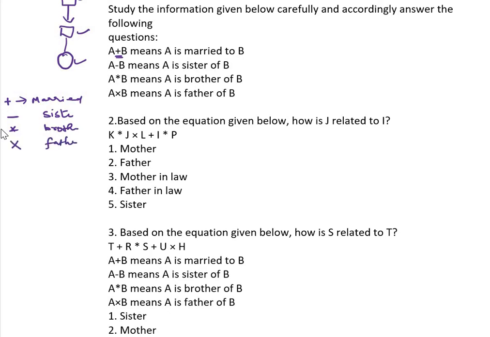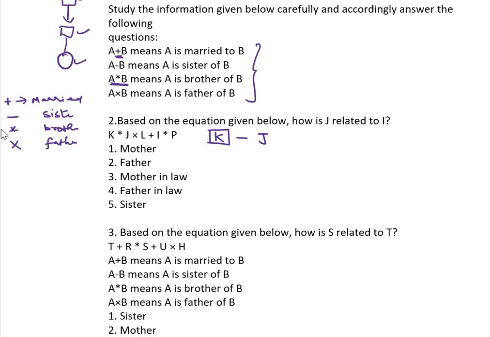These are the symbols. How to relate with the others? K asterisk J means K is the brother of J, so K is in a square.